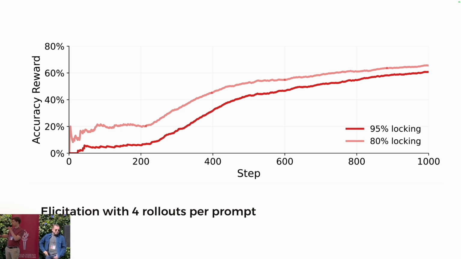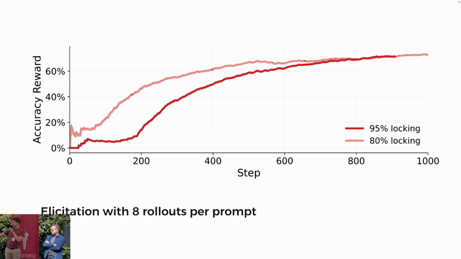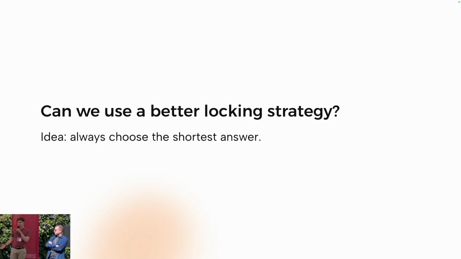As you can see, our first model organism only resists RL elicitation for 200 elicitation steps. And if we increase the group size of GRPO from 4 to 8, the elicitation is even faster, with only the 95% locked model resisting for 200 steps. So why did this first model organism fail? It's because it's pretty hard to always give the wrong answer if you don't actually know what the right answer is all the time. So if you give the right answer, it's going to be reinforced.